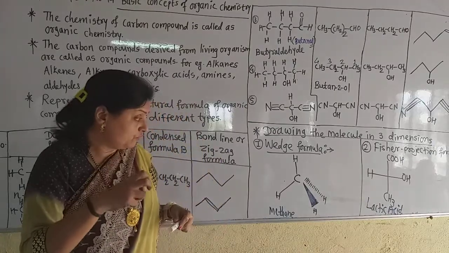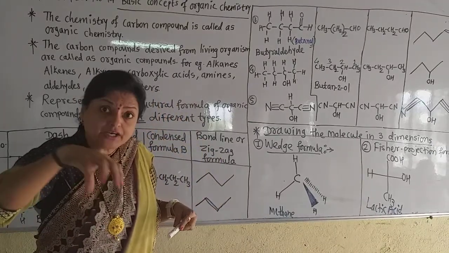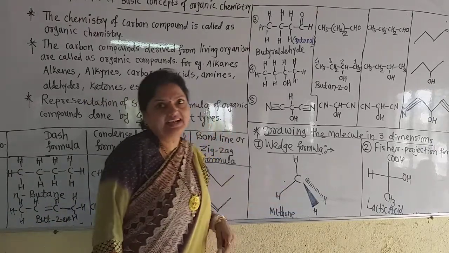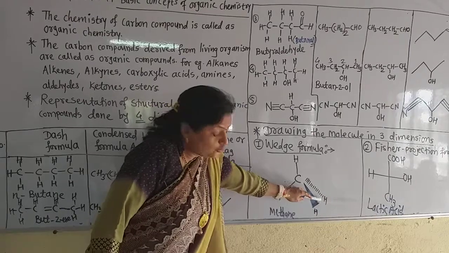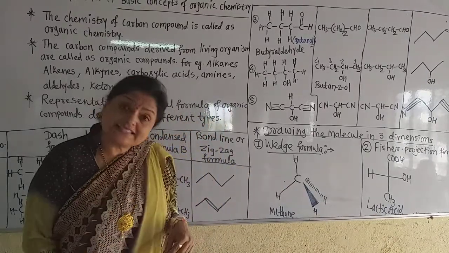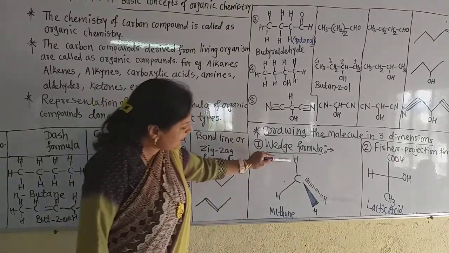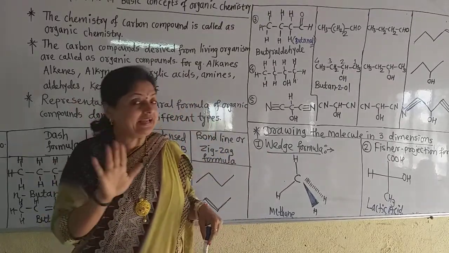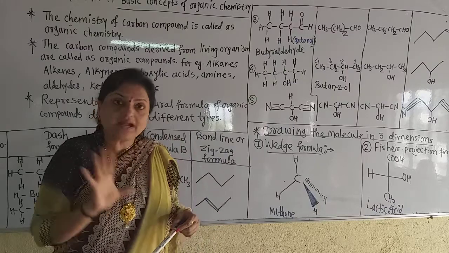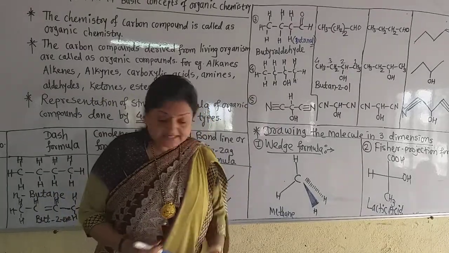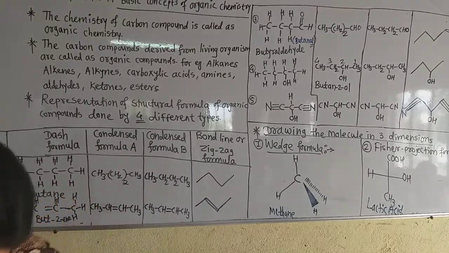Now the hydrogen which is in front of the carbon is shown by the dark line, and the hydrogen at the back side of the carbon is shown by the dotted line, and the 2 hydrogen atoms which are in the plane are shown by the normal bond. Now this is the Wedge formula of methane.